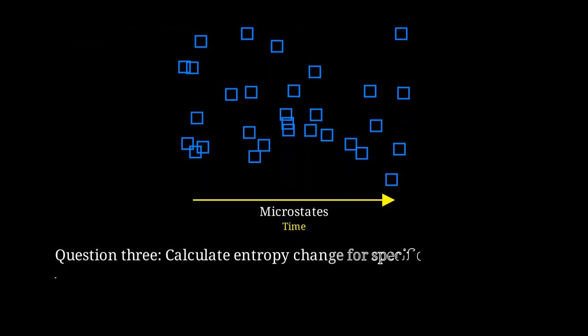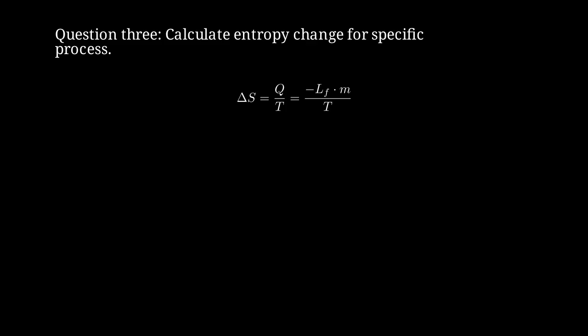Question 3 escalates further. Calculate the entropy change when 1 kilogram of water freezes at 0 degrees Celsius. This requires applying the formula. Delta S equals Q over T, where Q is the latent heat of fusion times mass, divided by temperature. Plugging in numbers: negative 334,000 joules times 1 kilogram divided by 273 Kelvin equals negative 1223 joules per Kelvin.